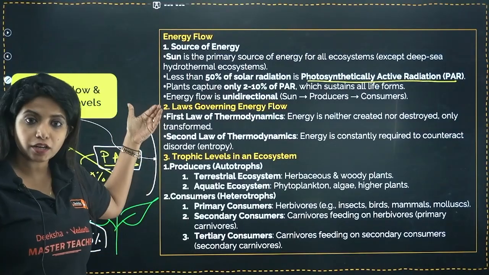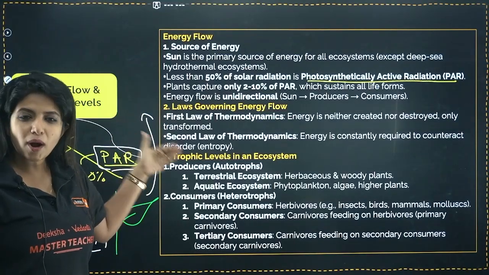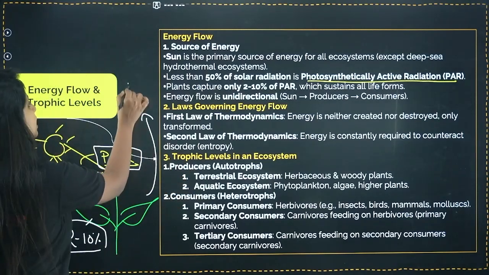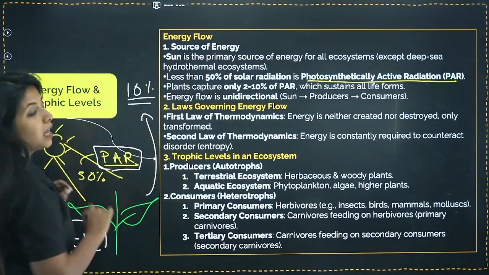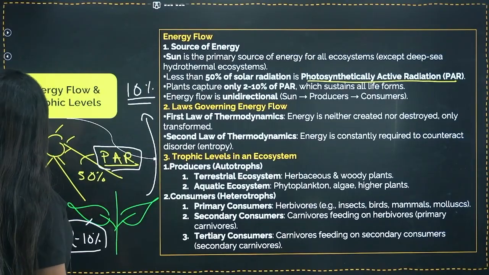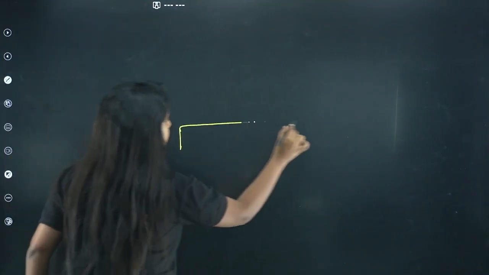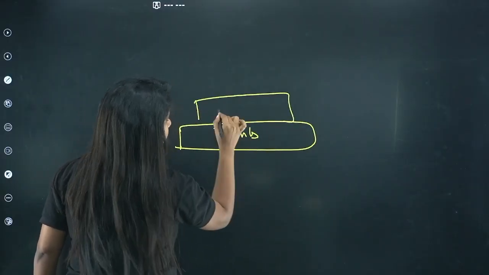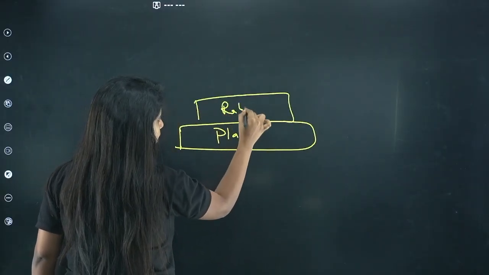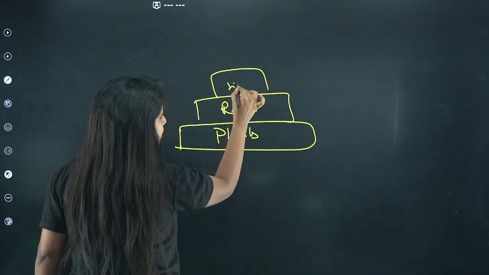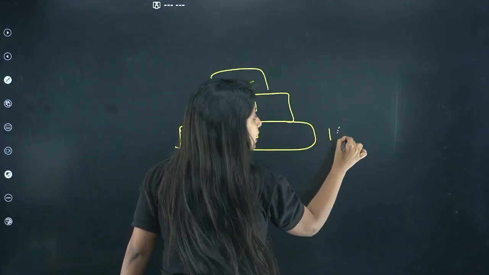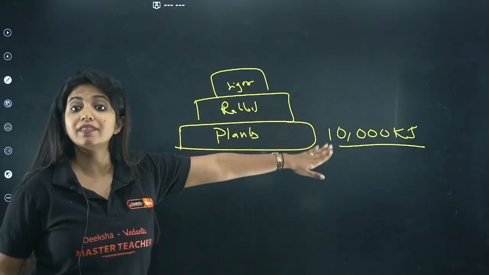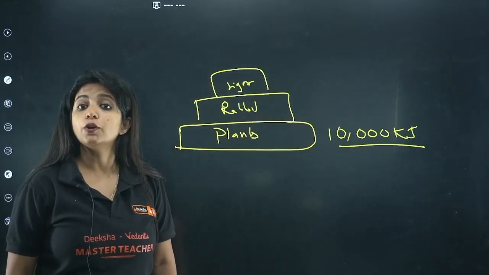Now, the plants are going to be eaten up by animals, and animals are going to take up the energy. But what law falls here? There is a law that you should know. It is the 10% law, which states that if a plant is eaten up by a rabbit, and the rabbit is eaten up by a tiger, and the plant had 10,000 kilojoules of energy, my dear children, it is not going to give the entire 10,000 kilojoules of energy to the next organism.